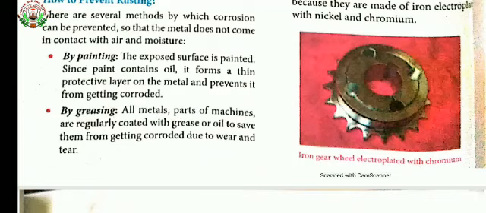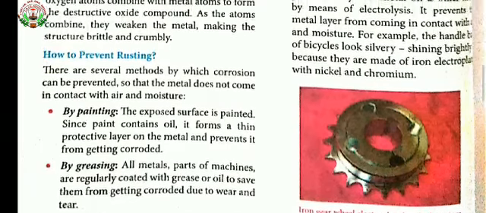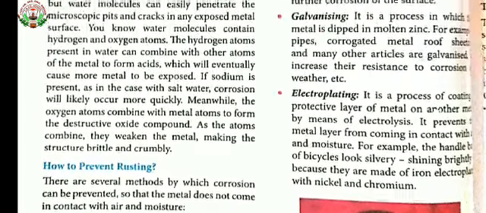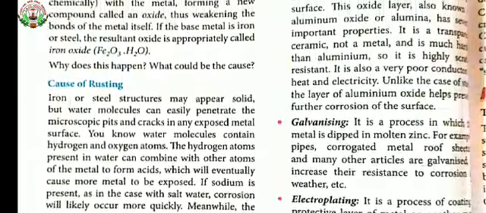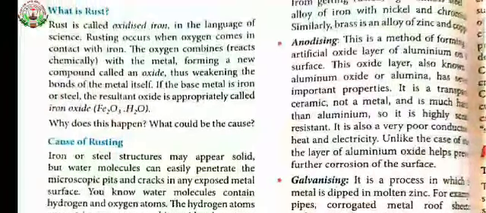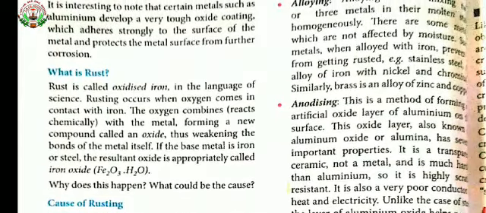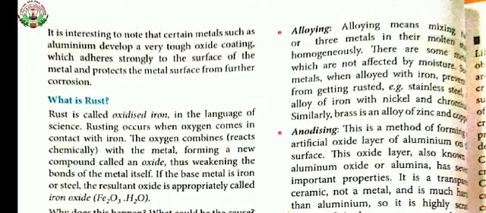If they are not oiled or greased properly, then they produce some sound. So the second method is that by greasing we can prevent rusting.